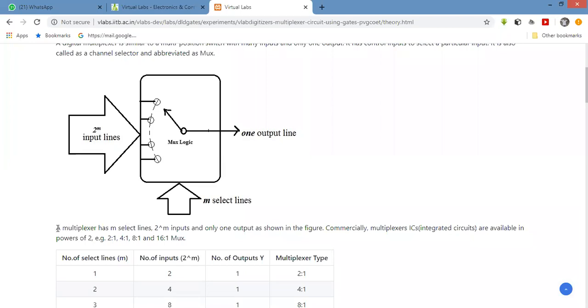So a multiplexer has m select lines, 2 raised to m inputs, and only one output, as shown in the figure. Multiplexers are available as 2:1, 4:1, 8:1, 16:1, meaning 2 inputs 1 output, 4 inputs 1 output, 8 inputs 1 output, 16 inputs 1 output. These different multiplexer ICs are available in the market.